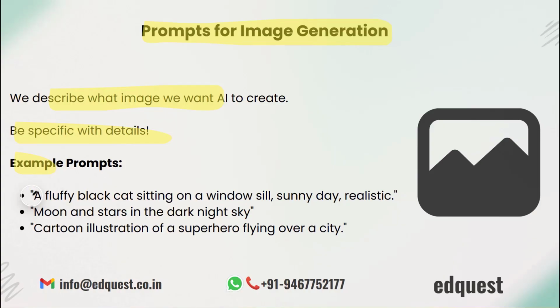Now the AI knows what kind of cat, where it is, what the lighting is like, and what visual style to use. Here's another one. Moon and stars in the dark night sky. This gives the AI a calm, nighttime atmosphere to work with.